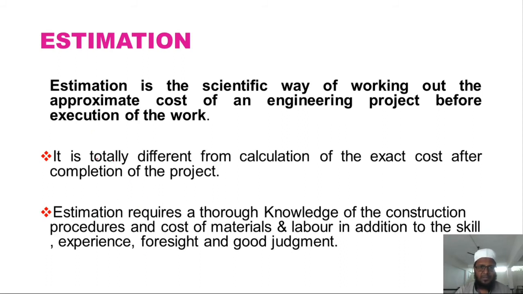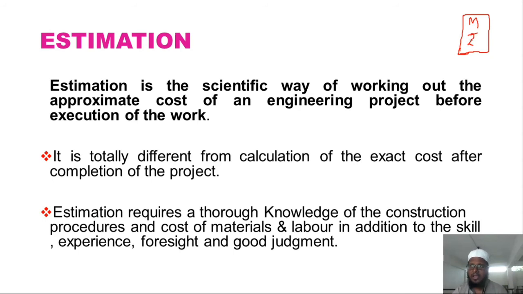Estimation is a scientific way of working out the approximate estimate of an engineering project before execution of the work. So that means, as I told you before, that we cannot calculate the exact cost of the product, isn't it? Suppose for example I have a mobile phone, and the manufacturer can say that the production cost of this material is this much.